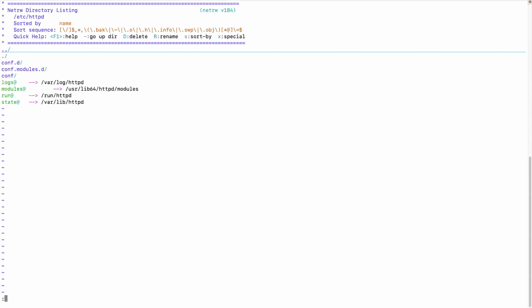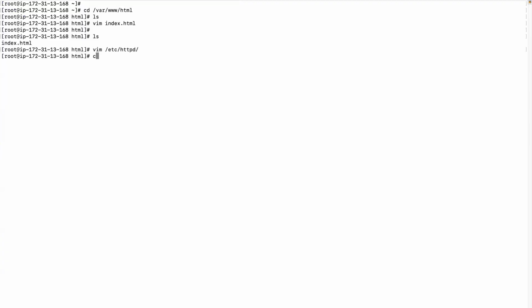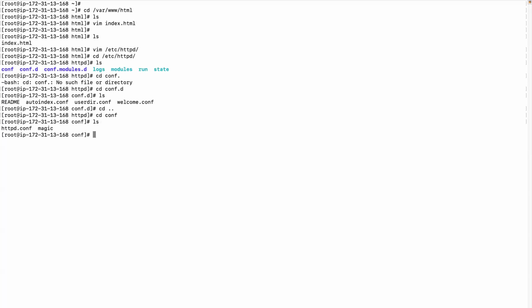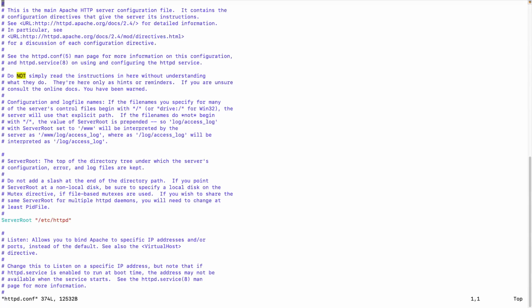Sorry, it's a directory. cd /etc/httpd, and go to conf. In httpd.conf is where all the paths, like the document root location, are configured.